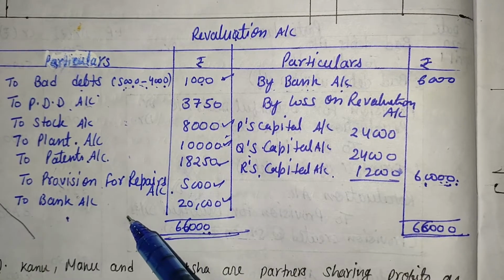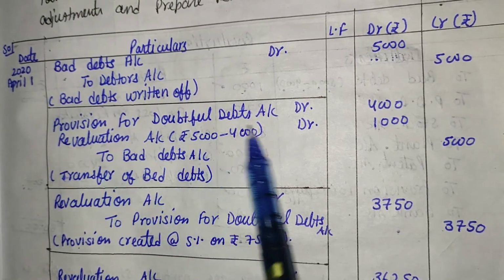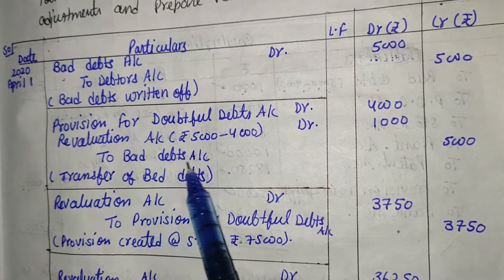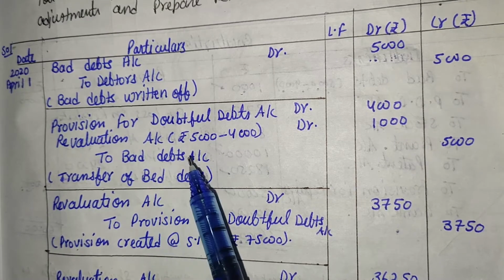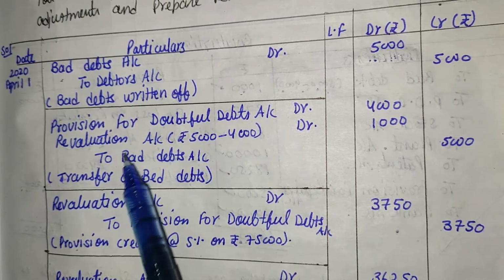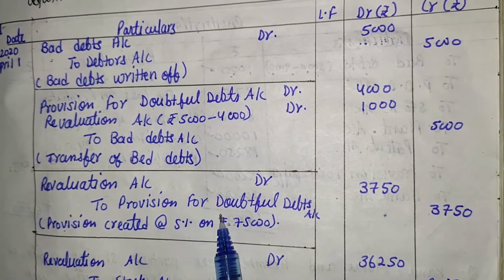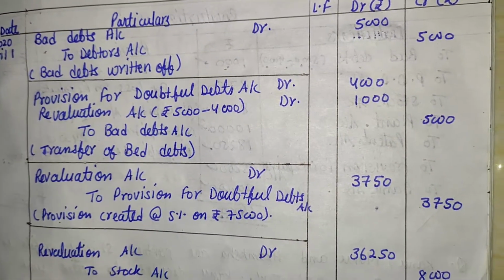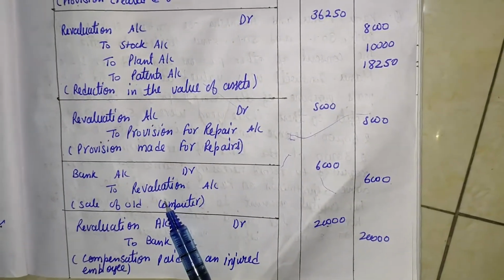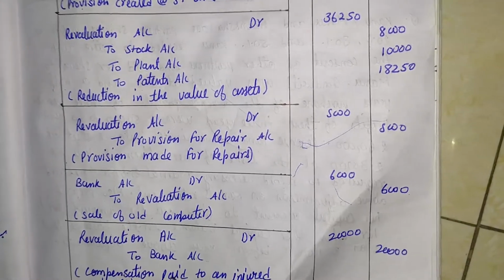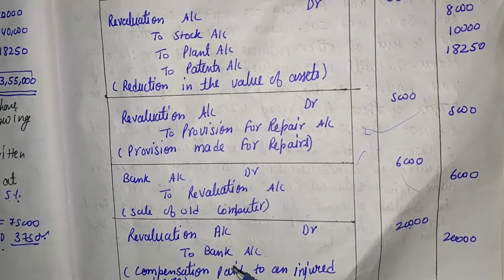Here the journal entry is bad debts account debit to debtors account, provision for doubtful debts account, revaluation account debit to bad debts. We will do that journal entry with the help of the revaluation account. And what is the journal entry? We can write and evaluate with the help of the revaluation account one by one. Here the values, the next is that, and the next is that. And we can pass the journal entry with the help of the revaluation, and we have already made the revaluation.